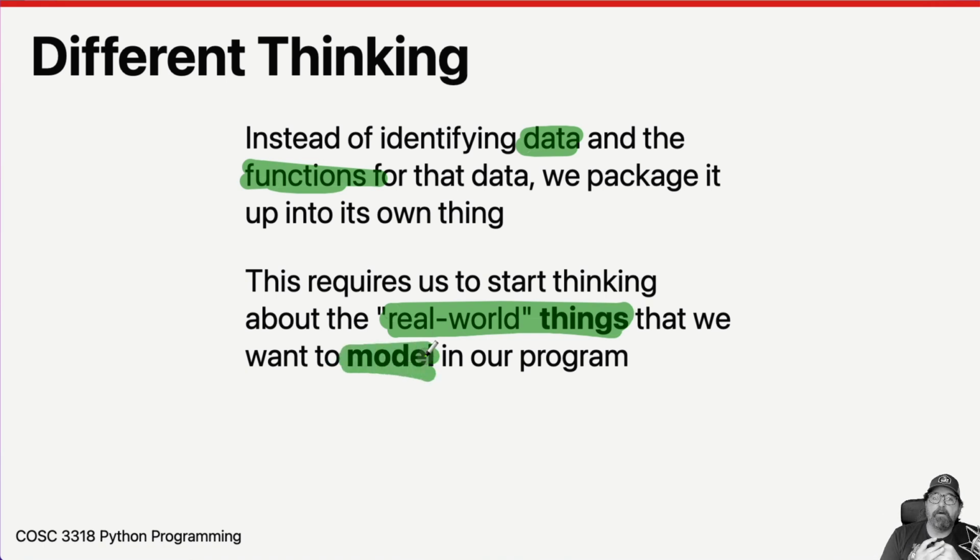So, previously on the previous slide, we saw that there was a car object which modeled a car. It is a car for the purposes of our program. It doesn't do everything that a car does. We can't actually climb into it and drive away, but for our program, having a model of the car and what its current speed is, that is something that is important for our program and the real world things that are represented inside that program.